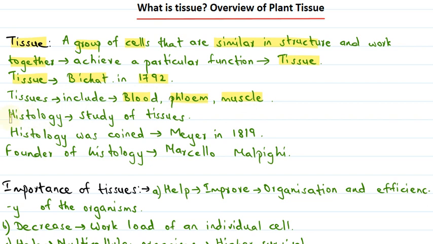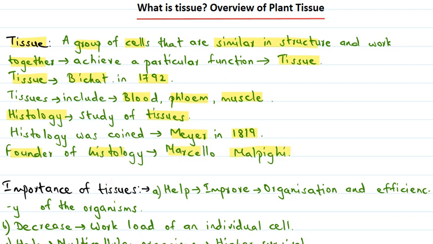Then there is a term called histology. What is histology? It is a branch of biology that deals with the study of tissues. This term histology was coined by the scientist Mayer in the year 1819, and the founder of histology is Marcello Malpighi.